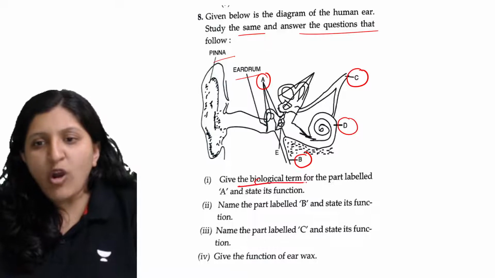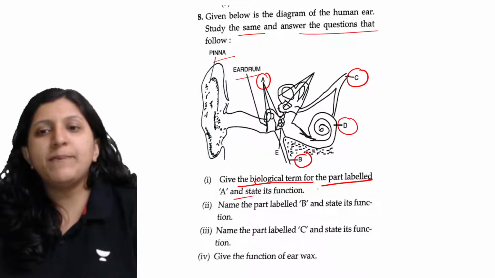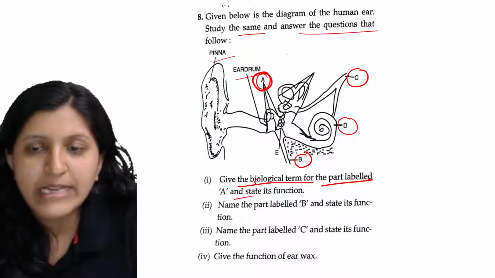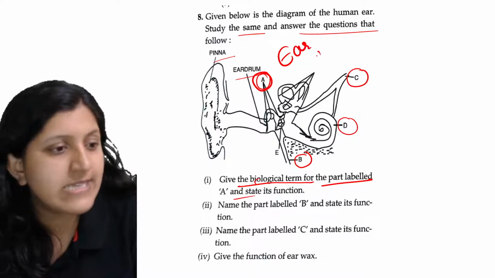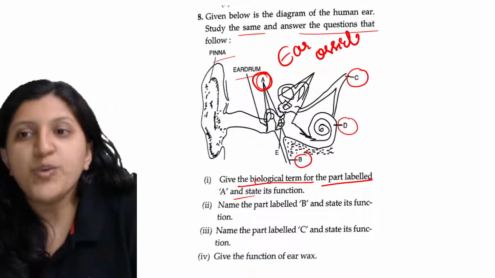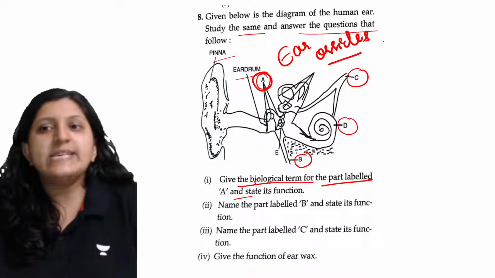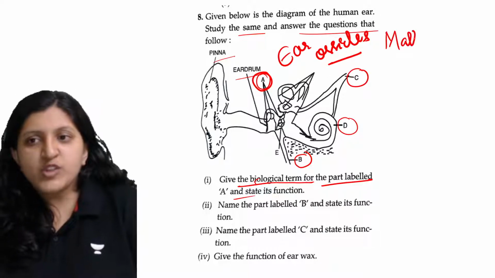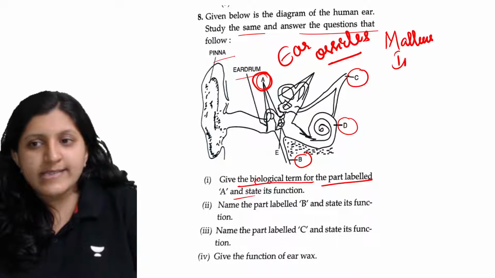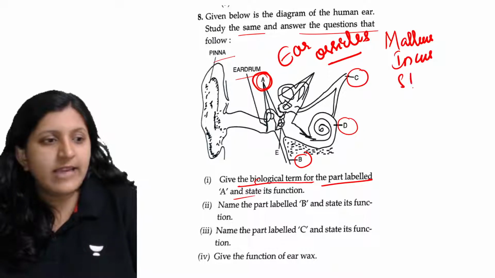Give the biological term for the part labeled A. So what is this part labeled A? This is an ear ossicle. The biological terms are malleus, incus, and then the stapes.